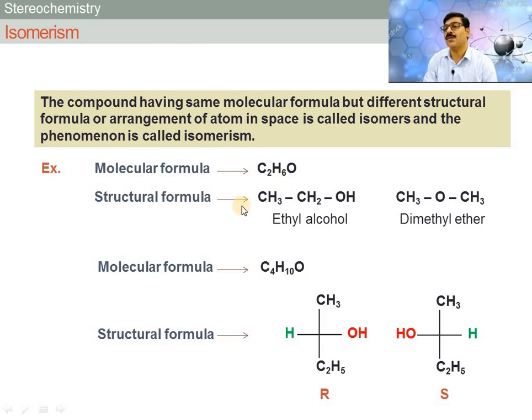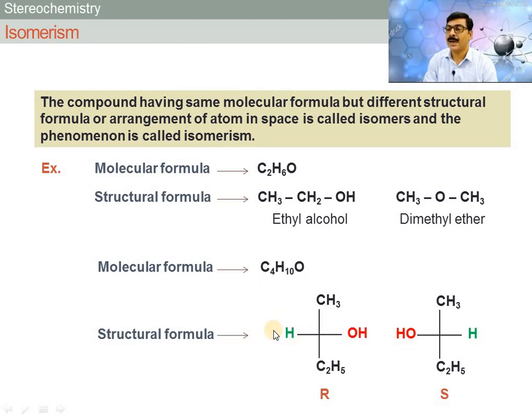Now in the second example, 2-butanol. The arrangement of hydrogen and hydroxy group is different in both compounds. In the first compound, hydroxy group is present at the right hand side, but in the second compound it is present on the left hand side.